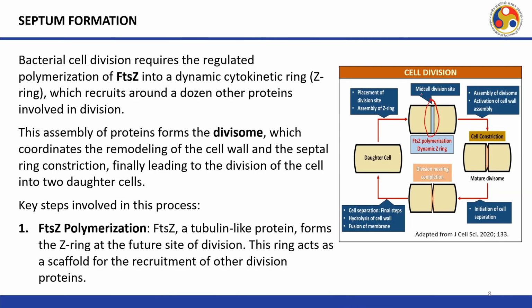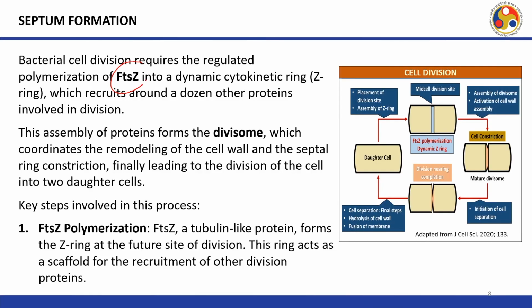Now the septum formation. This is the pre-stage of septum formation, where there is FtsZ polymerization, as I have already mentioned. Let us look at how this happens. Bacterial cell division requires the regulated polymerization of FtsZ into a dynamic cytokinetic ring called the Z ring, which recruits a dozen other proteins involved in division.